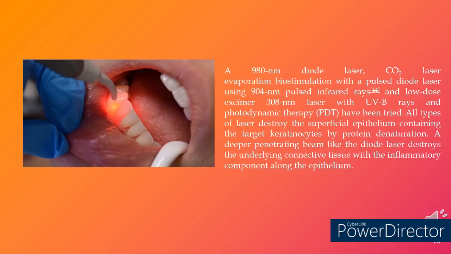Another modality of treatment of oral lichen planus includes low-level laser therapy or photobiomodulation therapy, that includes a 980 nanometer diode laser or 904 nanometer pulsed infrared rays, which helps to destroy the superficial epithelium that contains the target keratinocytes. This can also be tried, and recent studies have shown that it has good improvement, and it is considered an alternative treatment for oral lichen planus when the patient is contraindicated for steroids or immunosuppressants.